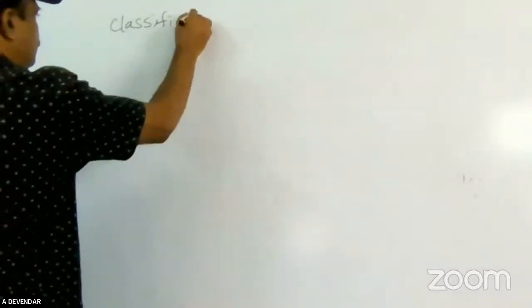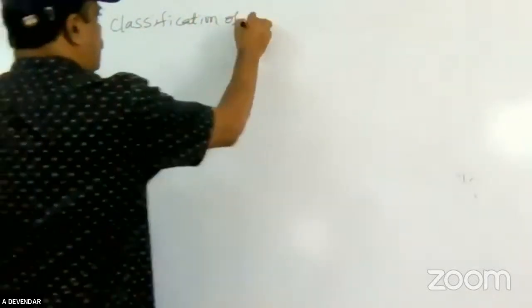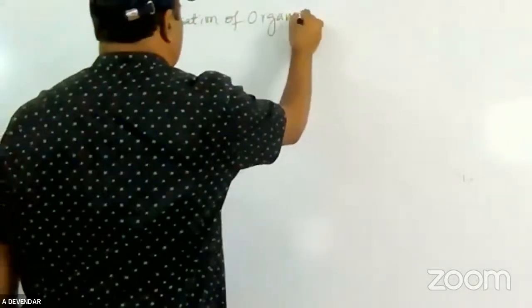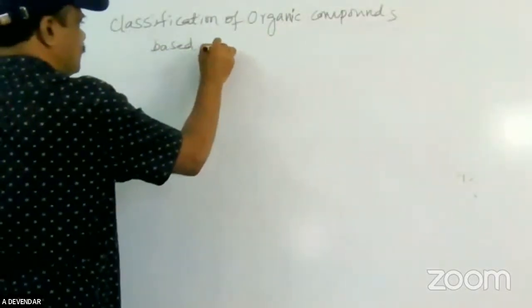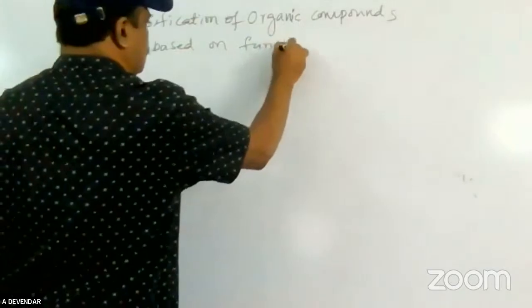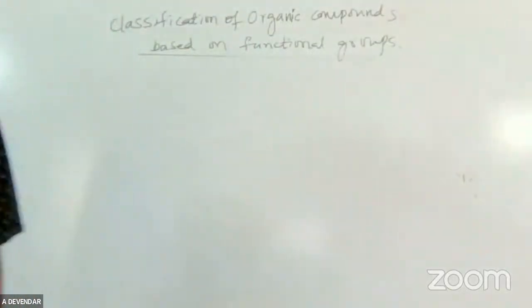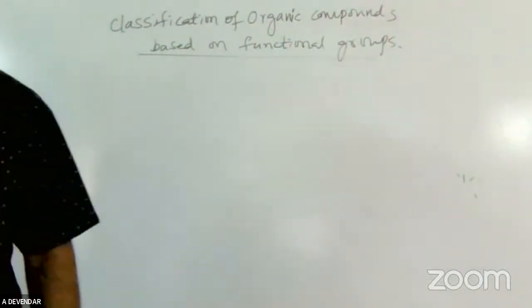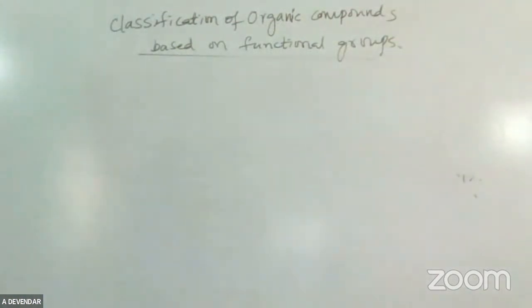Classification of organic compounds based on functional groups. I list out some of the organic compounds which are present based on the classification. We could write so many compounds, but I am using these compound names. That is a functional group.